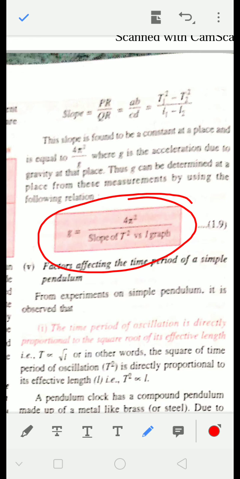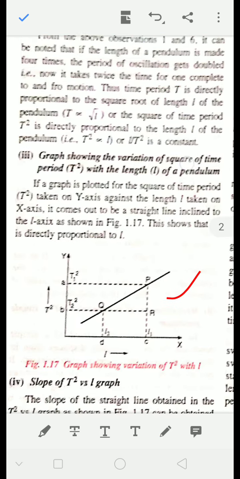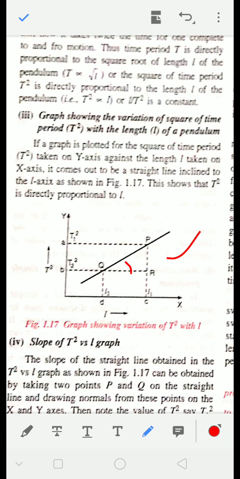Now the question is, what is slope? Let us first try to understand what is slope. See, this is the line, and if I extend this line this way, the angle made by the line with the x-axis is related to the slope.